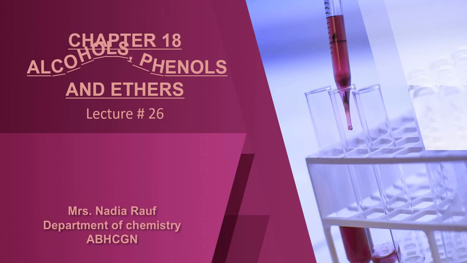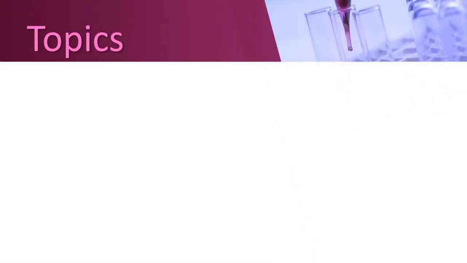We are starting the 26th lecture of chapter number 18, that is alcohol, phenol and ethers. In today's lecture we are going to discuss an important class of organic compounds, that is ether. We have studied already about phenols and alcohols. This is another class which has oxygen in it. Alcohol and phenol also had oxygen, so this one is also included in this chapter.